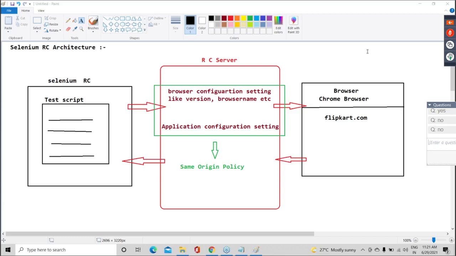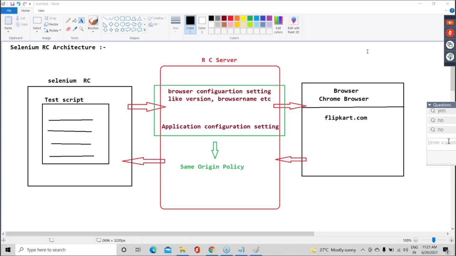To develop this Selenium RC, they use JavaScript libraries. JavaScript is an open source community, which supports multiple languages interaction. That's the reason it supports all programming languages.